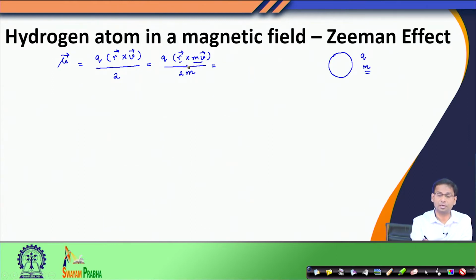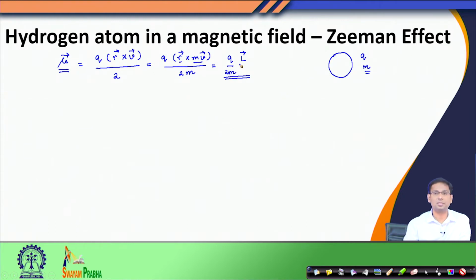So, the vector product of these two vectors gives the angular momentum vector, which is multiplied by the charge and divided by the mass of the particle. So, whenever a charged particle shows a circular motion, it develops a magnetic dipole moment, which is given by q divided by 2m multiplied by the angular momentum vector.